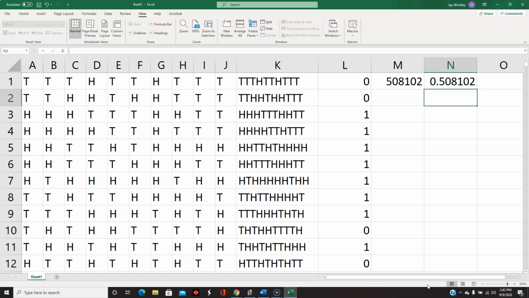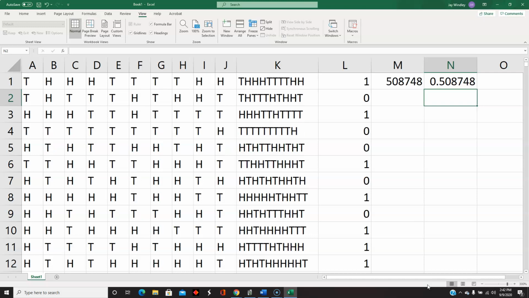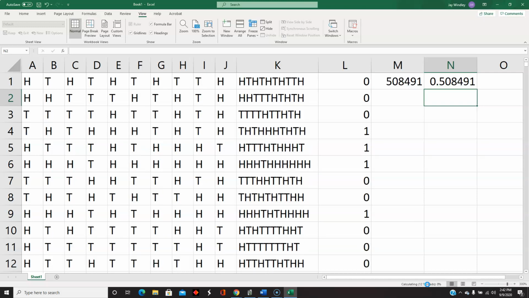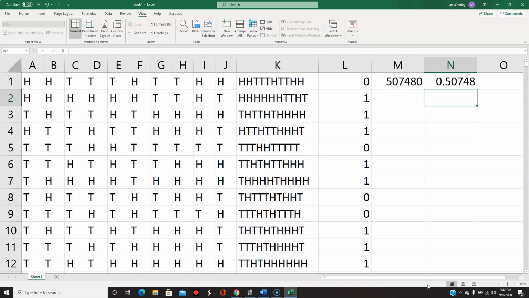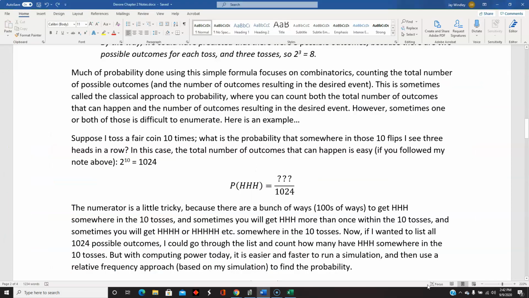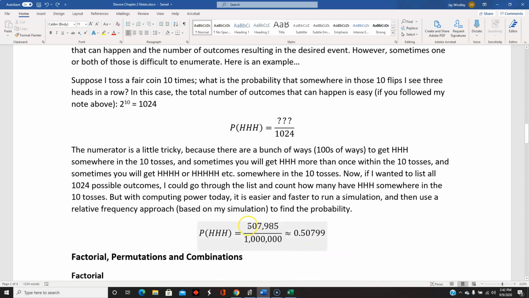So it looks like the probability is about 508. Sometimes I get 507 point something, but usually even when I get 5, by the way, every time I press a key, I'm redoing the whole randomization. So it looks to me like the probability is around 507 or 508. When I did my notes, it turned out to be this.